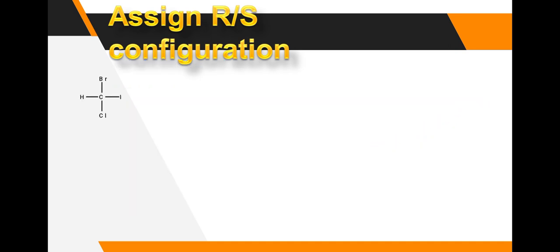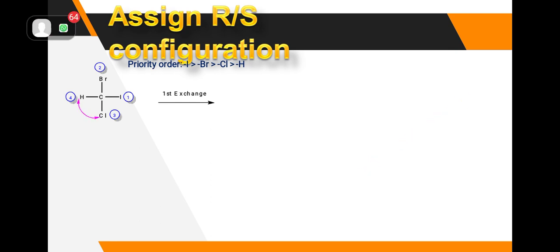Here the example is Br, hydrogen, iodine, Cl. Give the priority. Iodine has highest priority, then bromine, then chlorine, then hydrogen with lowest priority. Then the first exchange: the fourth priority group goes to the bottom and the remaining positions stay the same, so 3 is replaced by 4 and 4 by 3.